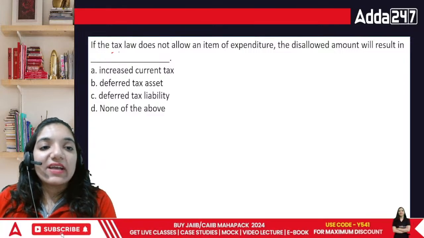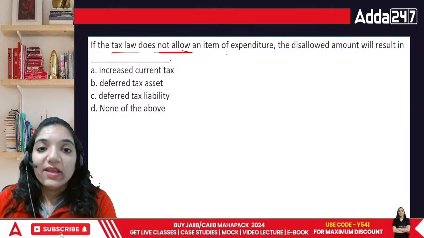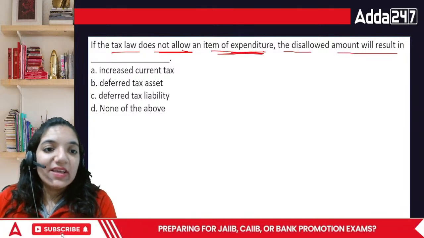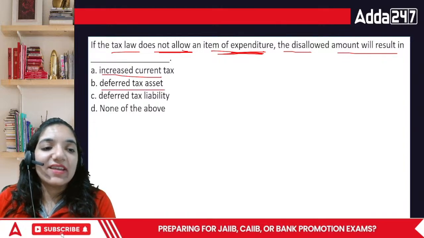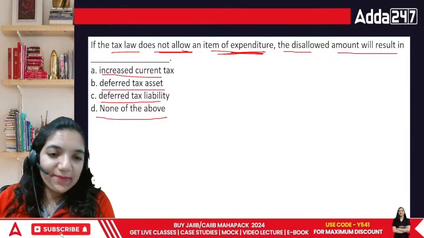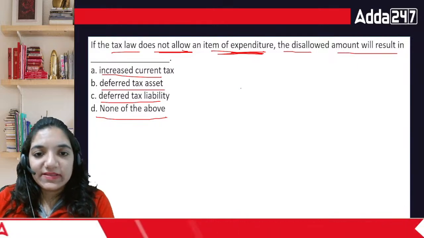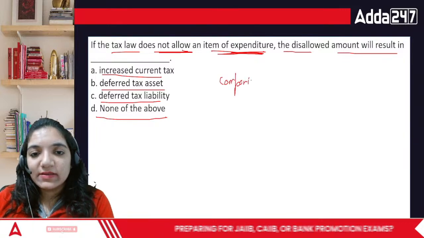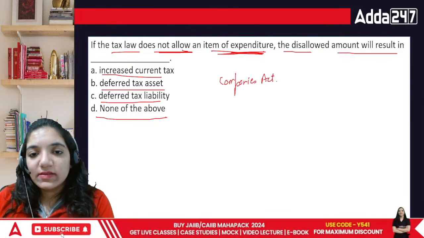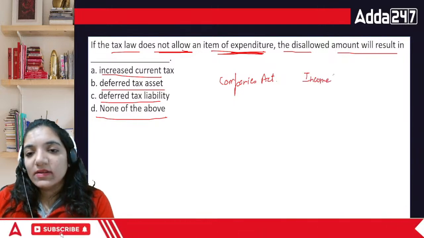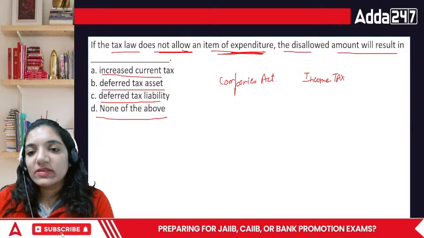If the tax law does not allow an item of expenditure, the disallowed amount will result in increased current tax, deferred tax asset, deferred tax liability, or none. Okay, making a chart. This is the Companies Act and this is the Income Tax Act.